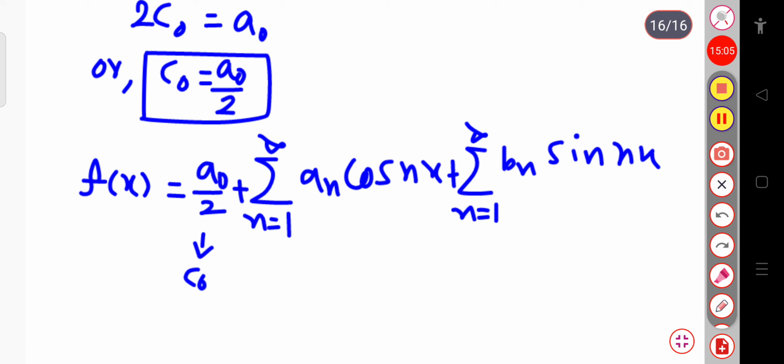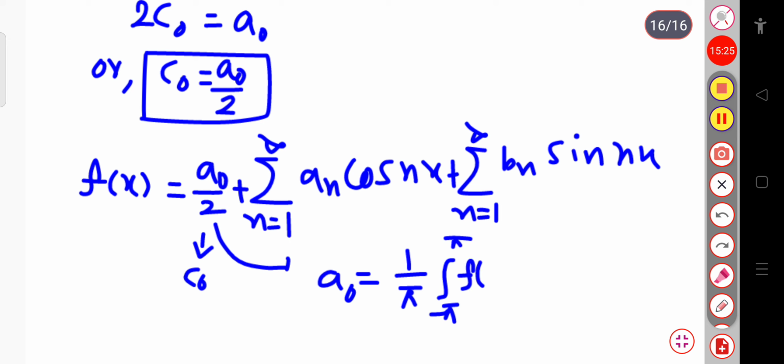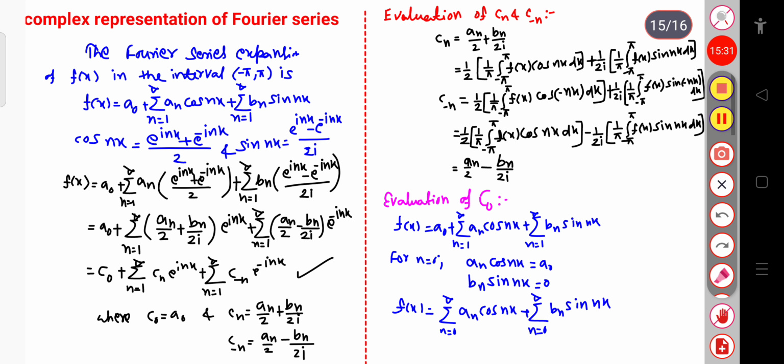Okay. But you can consider this a naught by 2 to be C naught, or simply a naught to be twice C naught. When I have considered a naught by 2 in the series, a naught will be simply 1 by pi integration from minus pi to plus pi of f of x dx. But if you expand this series in terms of a naught, let me show you. In this expression I have written a naught.